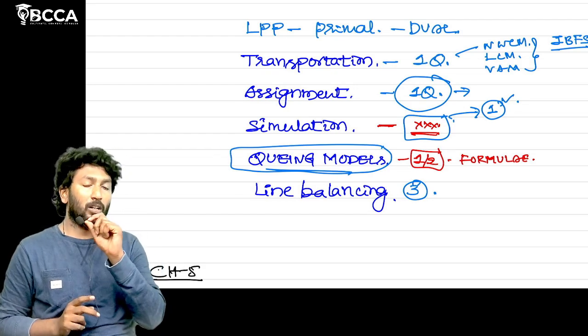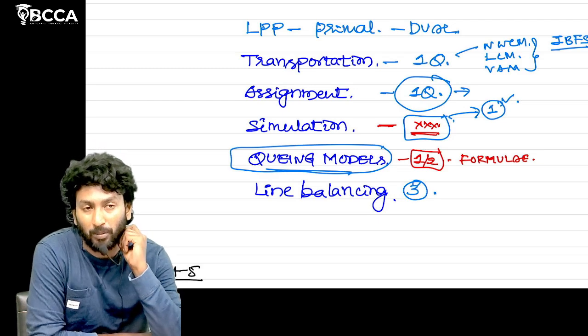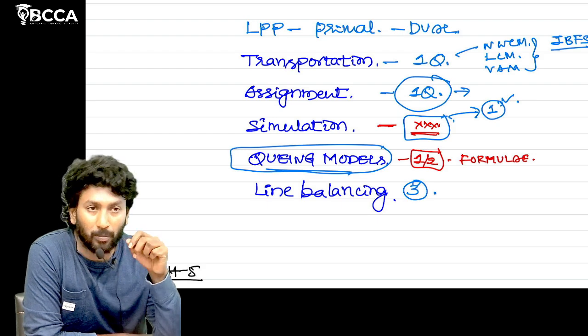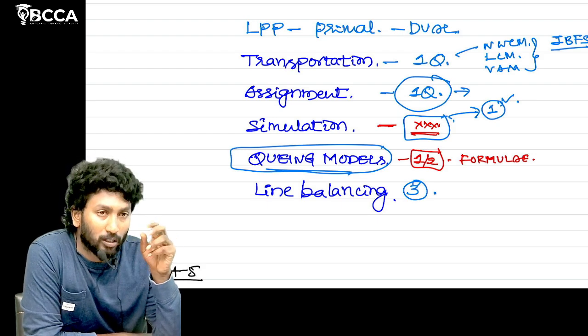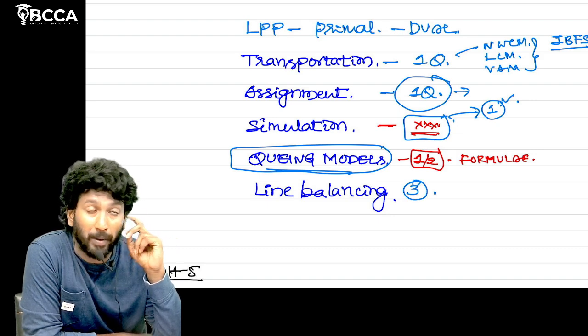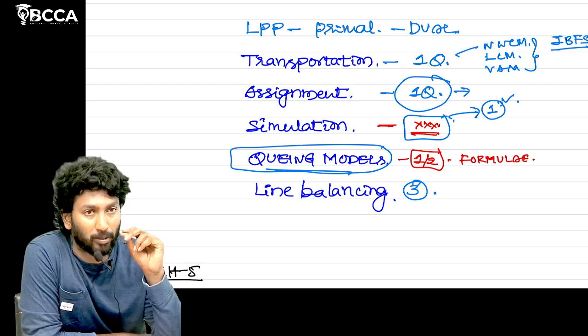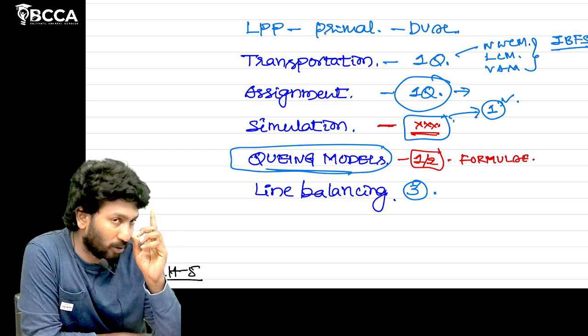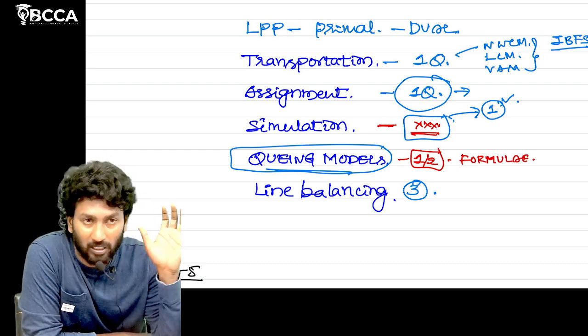In simulation we have multiple types of questions: doctor patient problem, petrol bunk problem, production estimation, library, and demand estimation problems. Just conceptually learn one problem, the others just refer. That's enough.